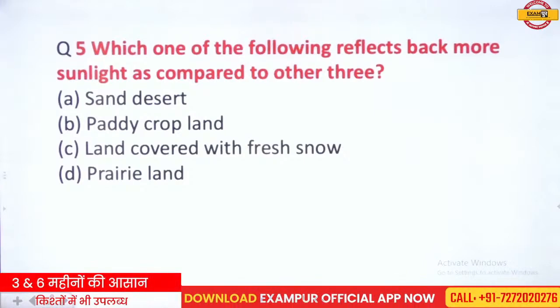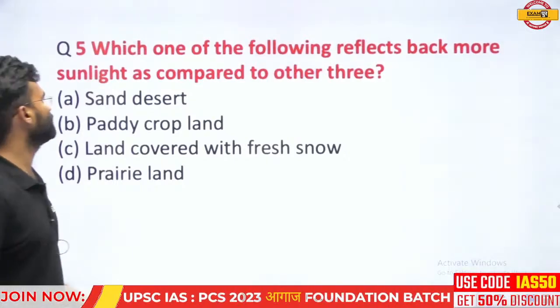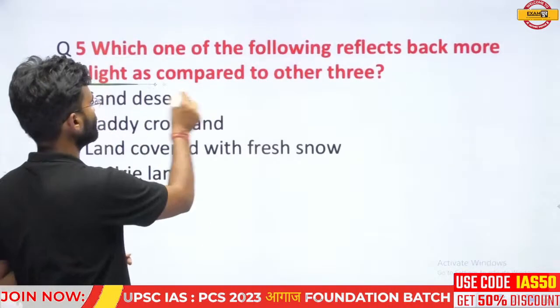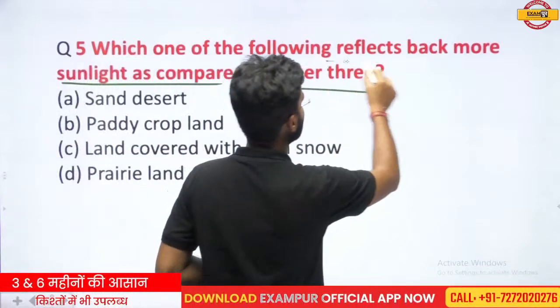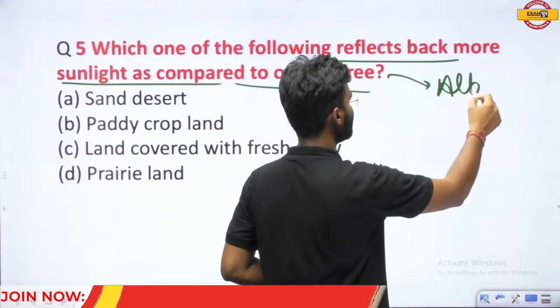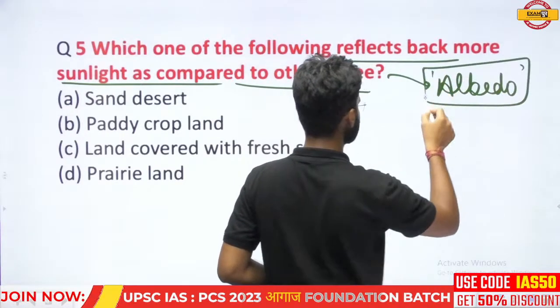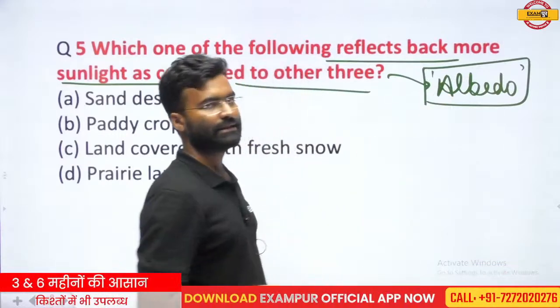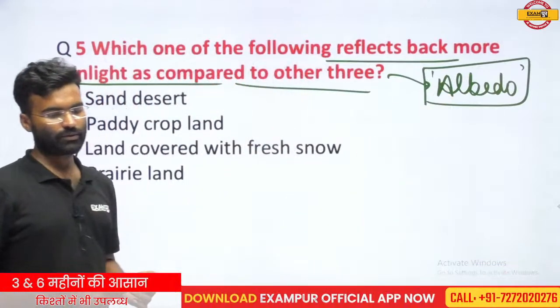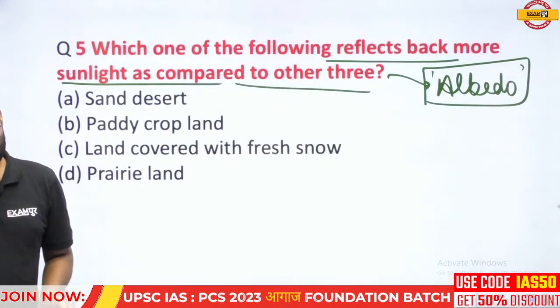Which one of the following reflects back more sunlight as compared to the other 3? Directly, this question is related to albedo, but in the question this is not asked directly. It has been asked in an indirect way, not in the direct way. So read this question and try to answer it.